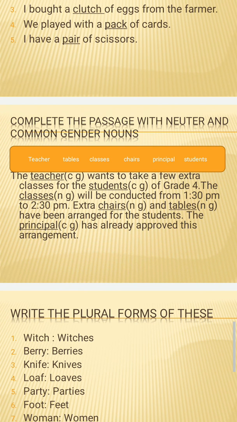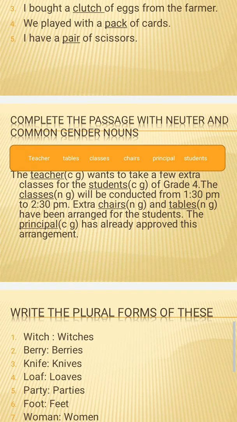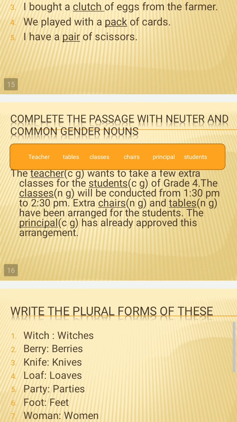Extra chairs and tables. Chairs and tables are non-living things, so they are neuter gender. They have been arranged for the students. The principal has already approved this arrangement. Principal may be a male or may be a female, so it would be a common gender.